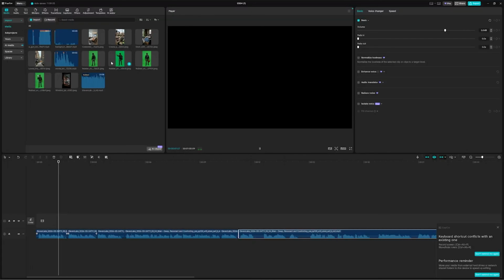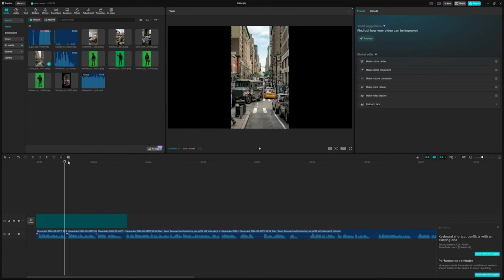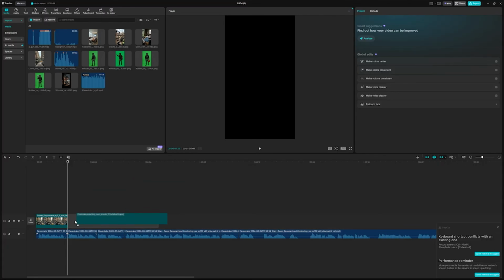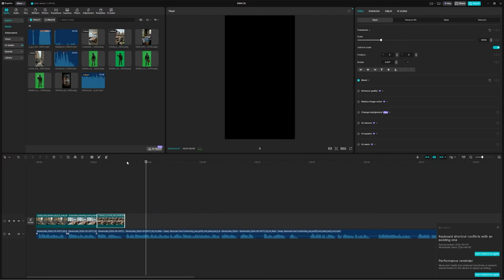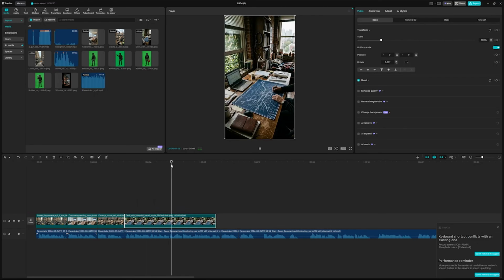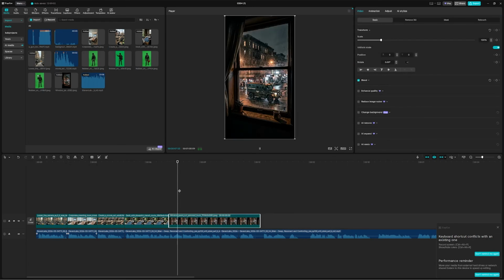Then I'm grabbing all those generated background images we made earlier and dropping them onto the layer directly above the audio. Now we think. I am manually trimming the edges of every single image clip so the background switches exactly on the beat of the voiceover. Pacing is everything. Obviously, you'd have more scenes than me, I just have less so I don't repeat myself for ages. Now for the magic trick.